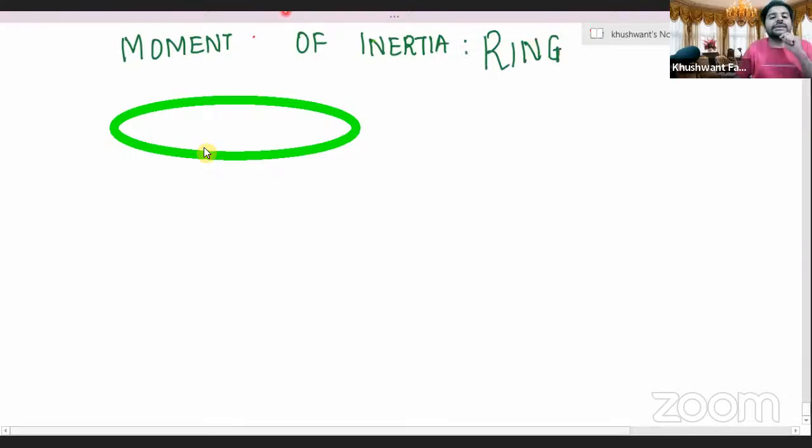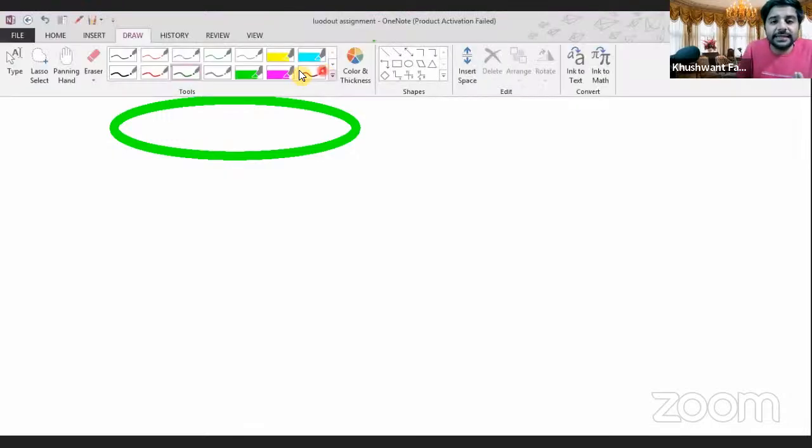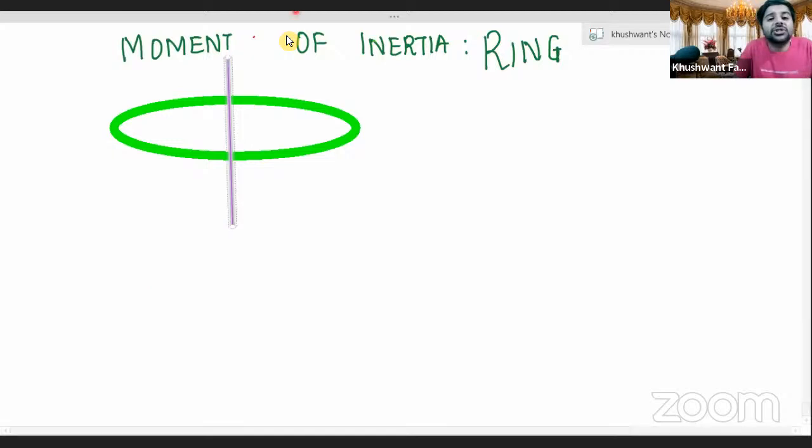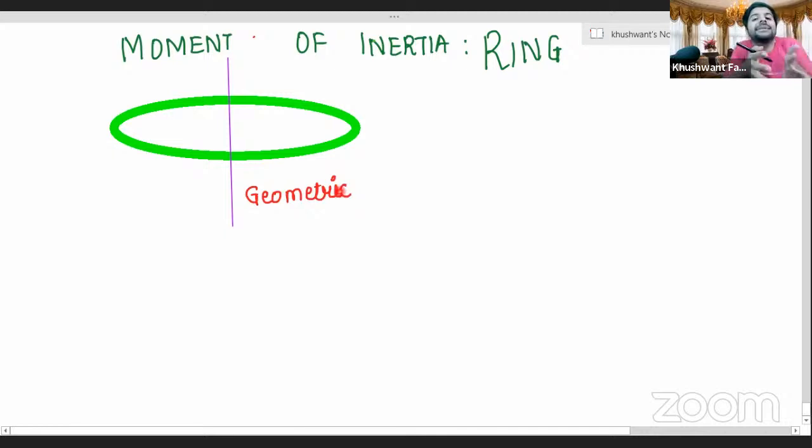तो अभी ring में where are we taking the axis? We will take the axis at the center. Let's take the axis at the center of the ring like this. Sometimes no, these kind of axes are also called as geometrical axis. कई बार कई सारे किताबों में in many books you will find the word geometric axis of a ring. तो geometric axis मतलब the axis which generally passes symmetrically through that system as well as passes through the center of mass. कभी कभी question में they use the word geometric axis.